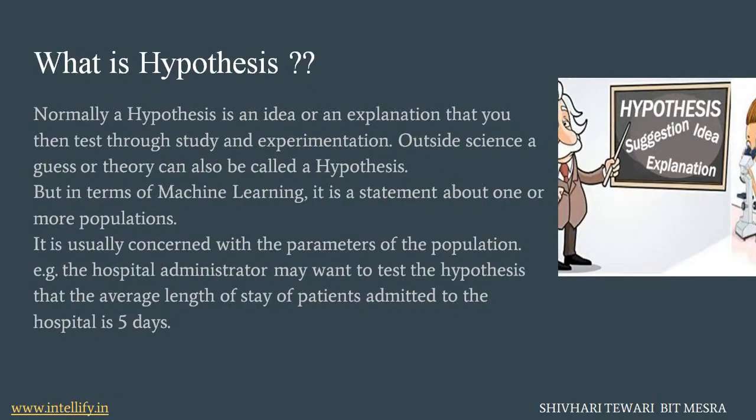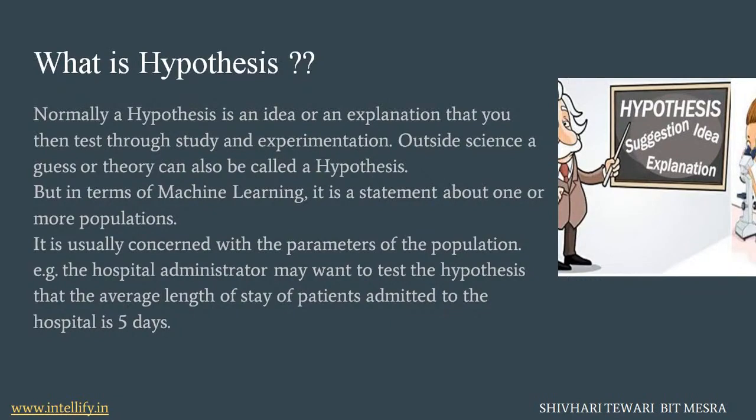Now, what are the stages of the hypothesis to make it a theory? There are many stages. First of all, we have to assume some result before collecting the data. We assume some result that should come after the testing of our hypothesis. Then we will collect the relevant data for that hypothesis, and then we will test the data.